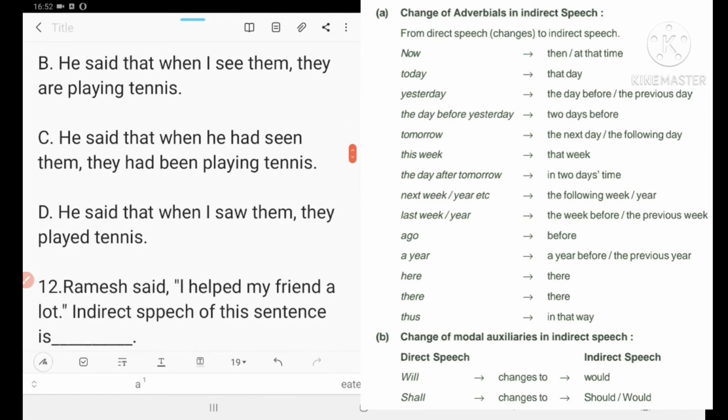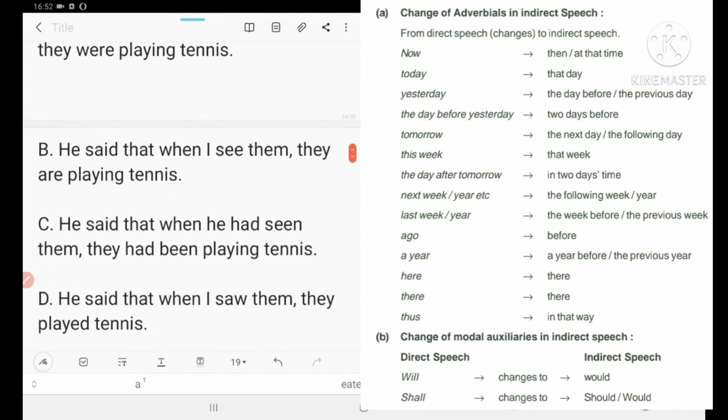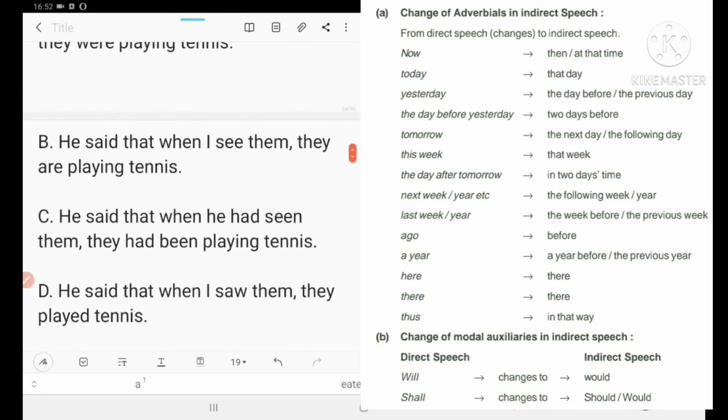Could you understand? So number C is correct. Which is correct? Tell me. Number C. Which number? 11 number. 11 number C is correct.